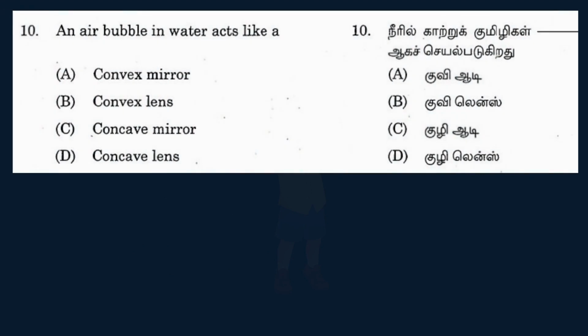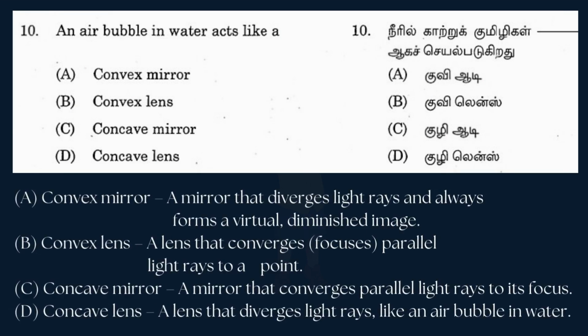An air bubble in water acts like which of the following? The options are A. Convex mirror, B. Convex lens, C. Concave mirror, D. Concave lens. And the answer is option D, concave lens. Let's see the explanation of all options in a single line.